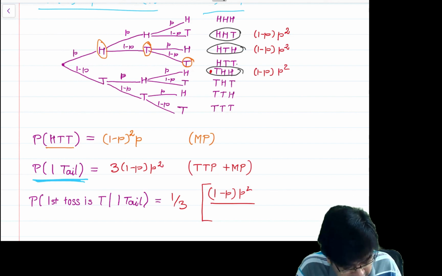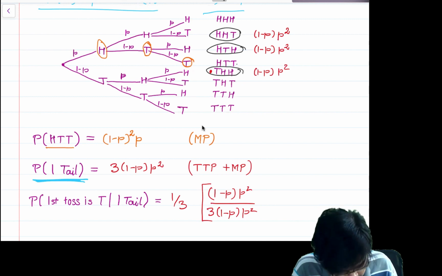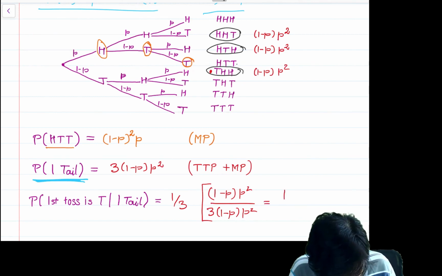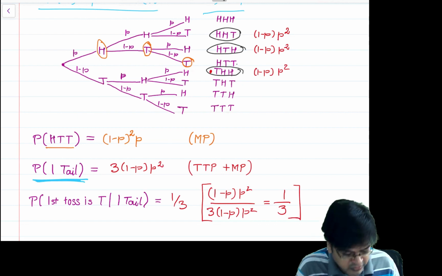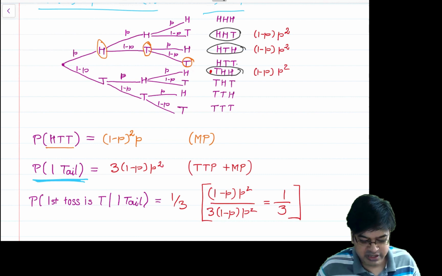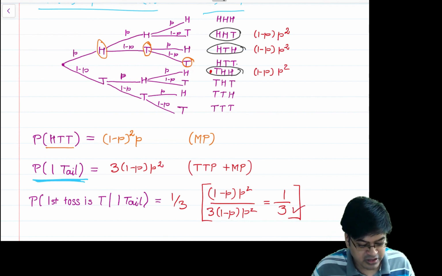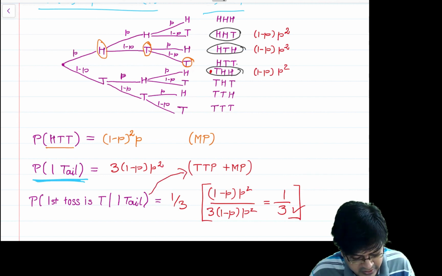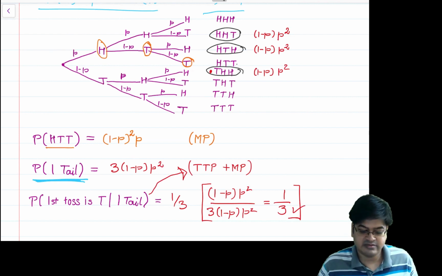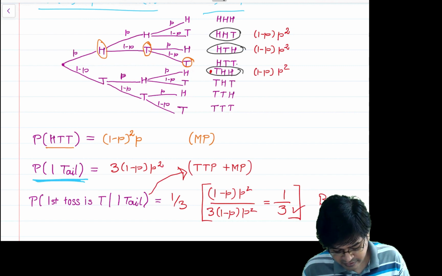So that is 3 times 1 minus p into p square, and with this expression, this is in fact equal to 1 upon 3. In this case I have implicitly used Bayes theorem, because I computed this one tail using the theorem on total probability, I already had the answer, and I used Bayes theorem. So this is an application of Bayes theorem.